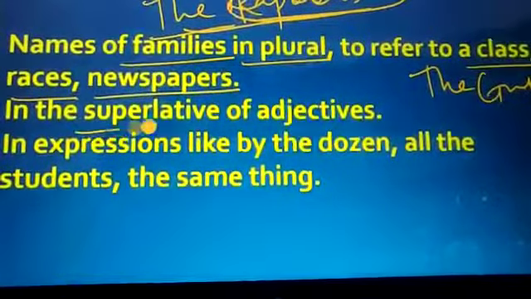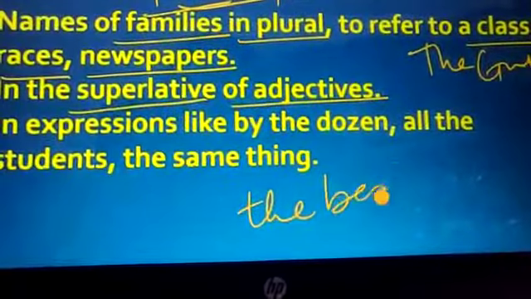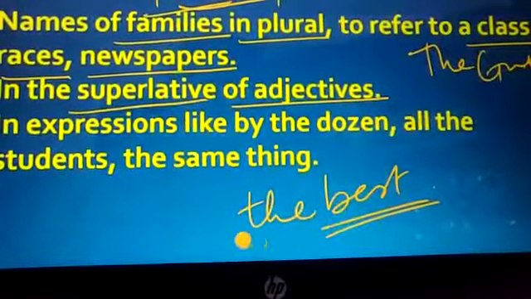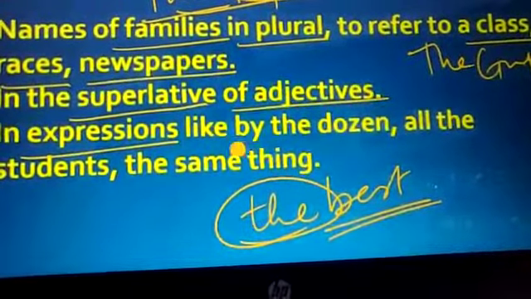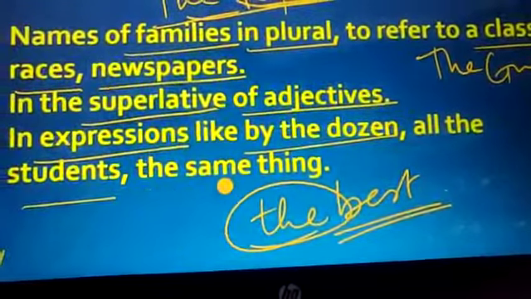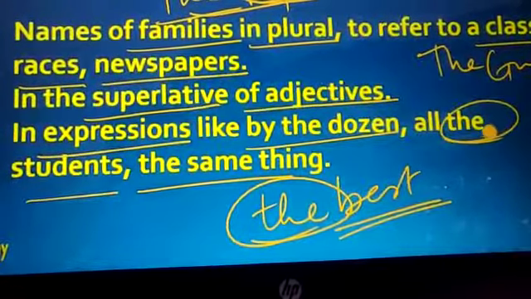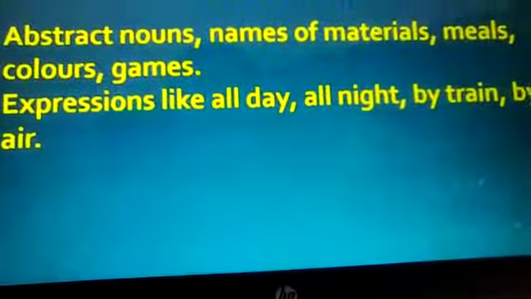And we talk about the superlatives of adjectives. The best, the most beautiful. So before superlative degrees of adjectives we use the article the. And then in expressions like by the dozen, all the students, the same thing, we use the article the.